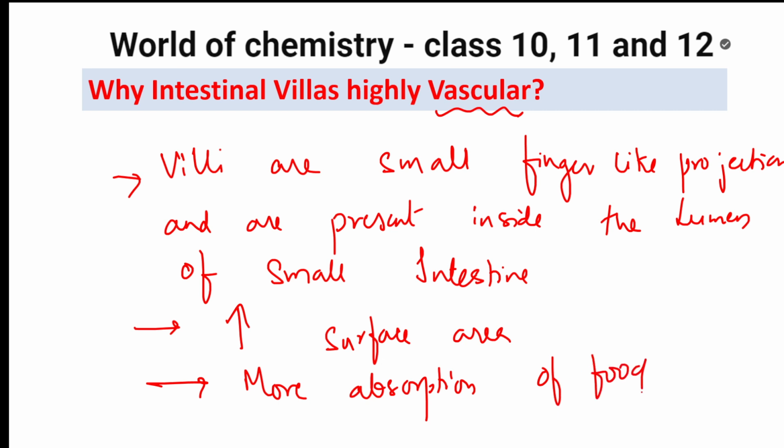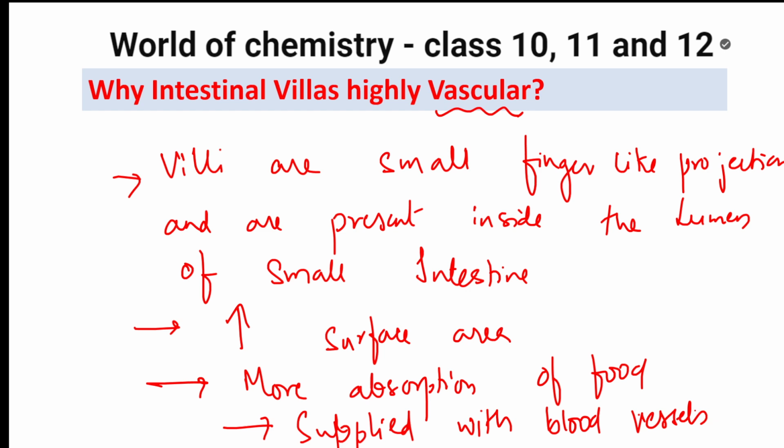Now you only tell me, why did we say vascular? Vascular means supplied with blood vessels. So blood vessels carry oxygen in the form from the food, right? Whatever is required for the different cells, these blood vessels only carry. That's why we say it is vascular. That work is done by the intestine.